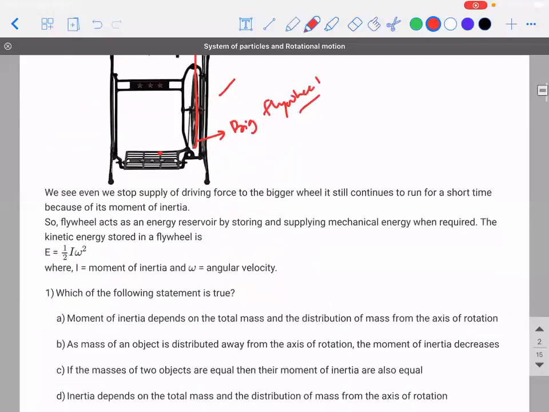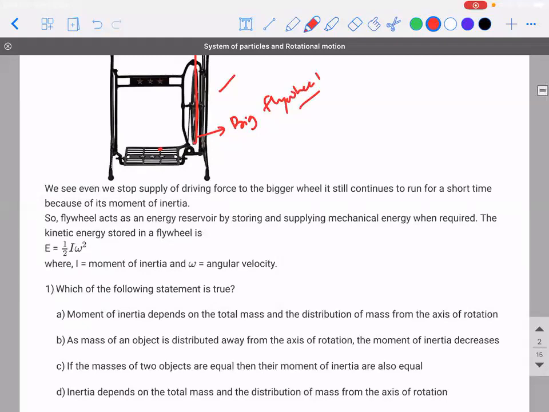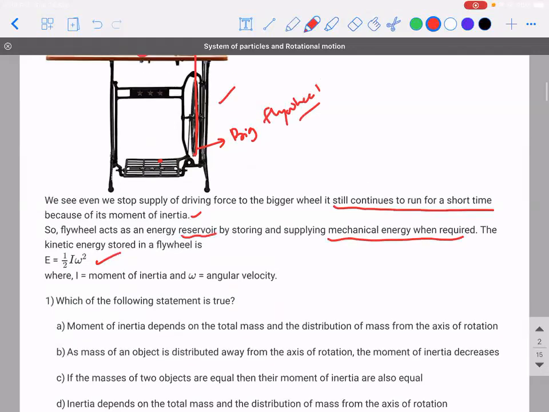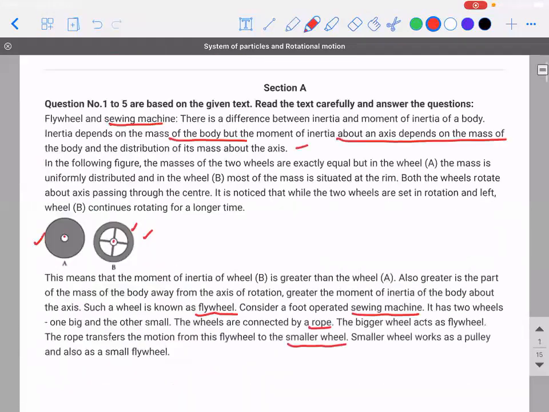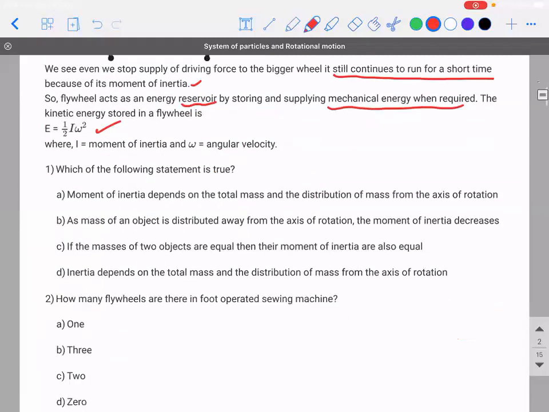Okay. So we see even if we stop the supply of driving force to the bigger wheel, it still continues to run for a short time because of its moment of inertia. So the flywheel acts as an energy reservoir. It is able to store energy and supply mechanical energy when required. The kinetic energy stored in the flywheel is given as half I omega square because it is purely in rotational motion. Okay. Sometimes the story and the questions will have no relevance. Let's see. Which of the following statements is true?